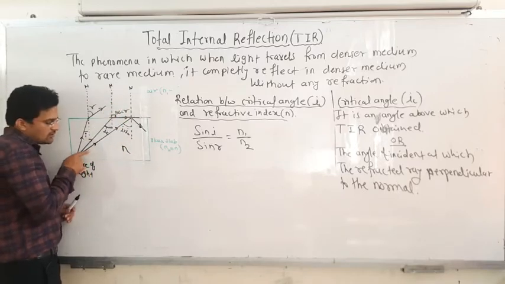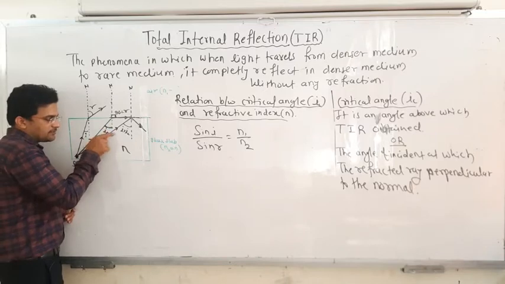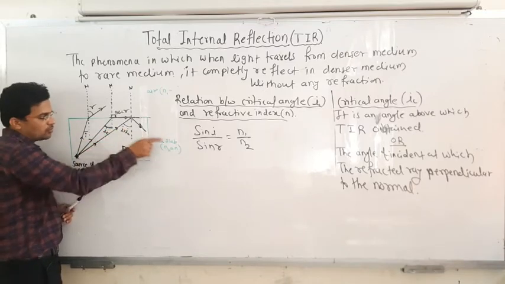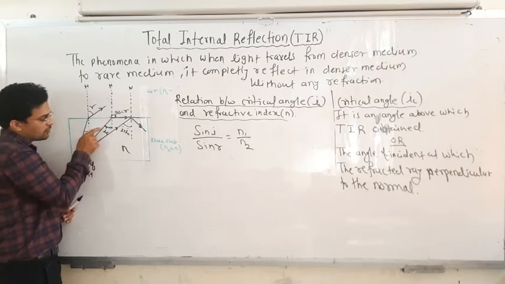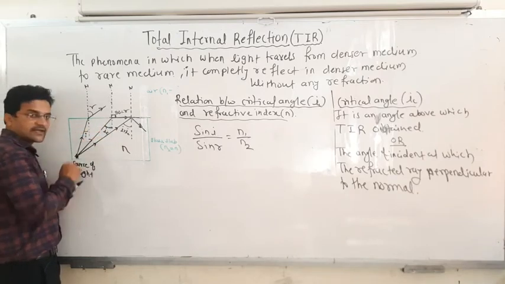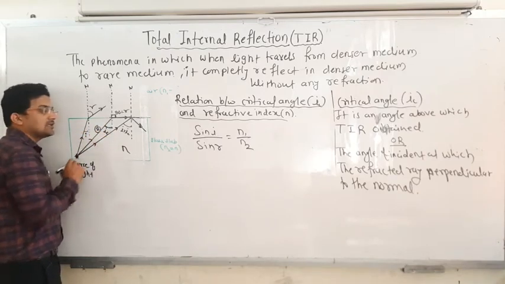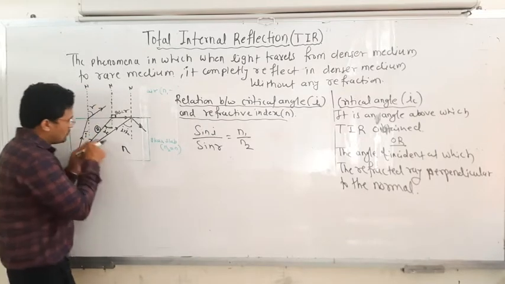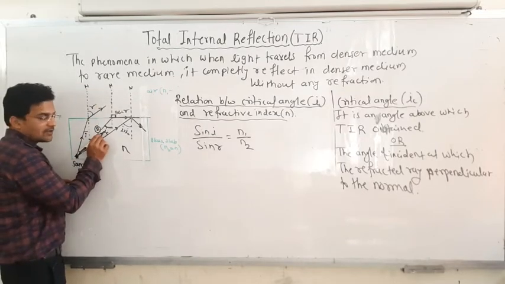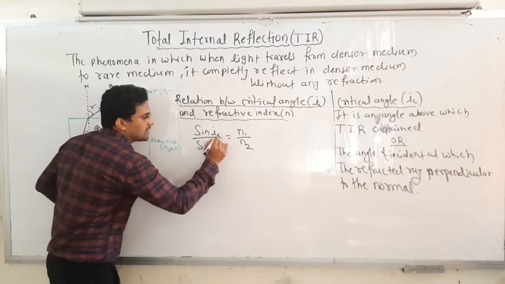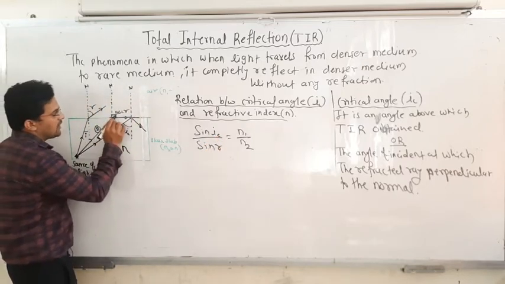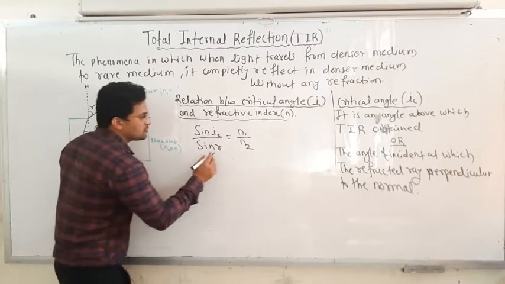Okay, so here, sin of the angle of incidence, we will apply this rule for the critical angle, for the second ray, not for the first. So we are applying this for the second ray itself. So sin of the incident angle, and now the incident angle is nothing but the critical angle. And sin of R, that is the refracted angle, is equal to what?